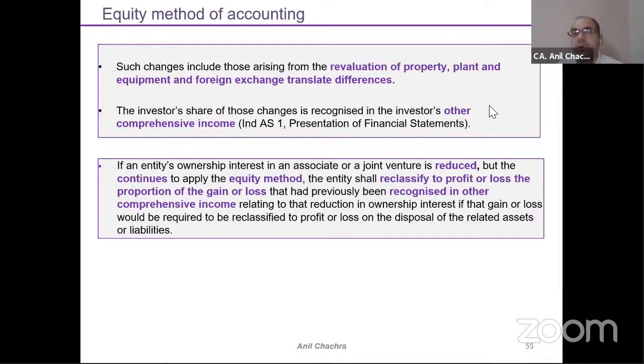So now in this associate accounting, Ind AS 28, or the equity accounting, the profit and loss part will go to the profit and loss, and the other comprehensive income will go to other comprehensive income.